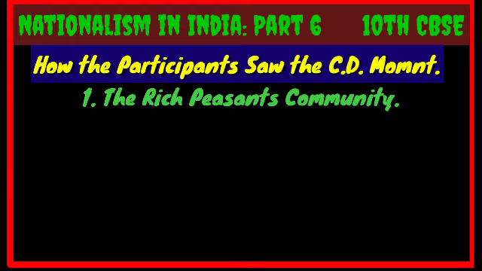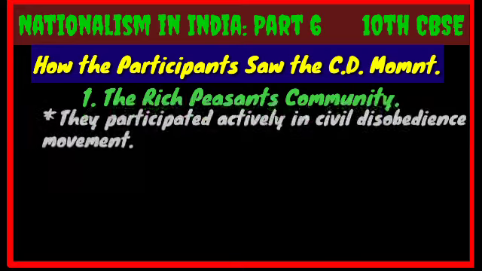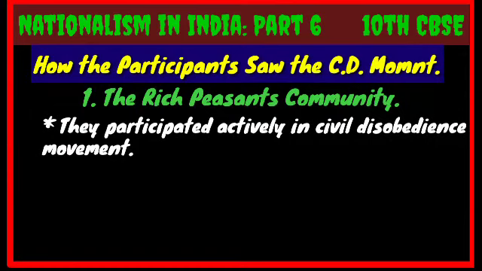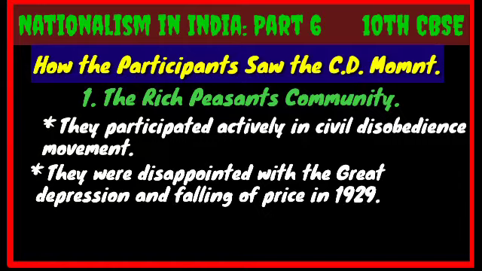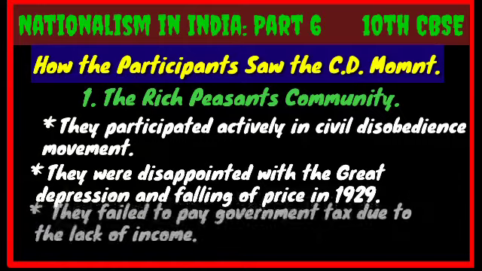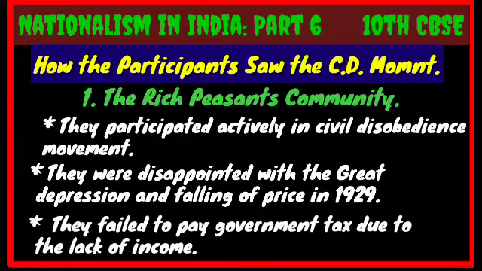The rich peasant community like Patidars of Gujarat and Jats of UP. They were the rich communities who participated actively in civil disobedience movement. They were the producers of commercial crops. Actually, they were disappointed in trade depression and falling of price in 1929. They failed to pay government tax due to the lack of income. The government did not reduce the tax even though the Great Depression affected adversely the peasant communities.